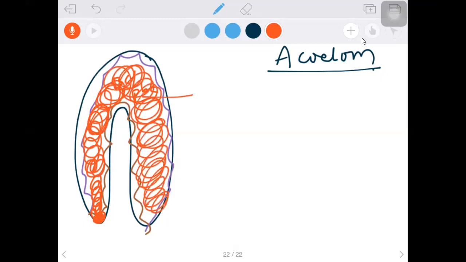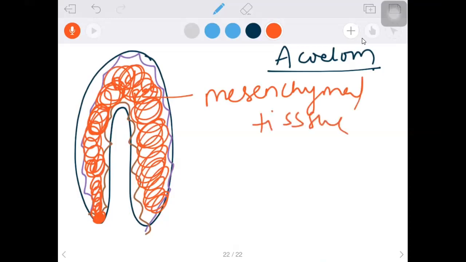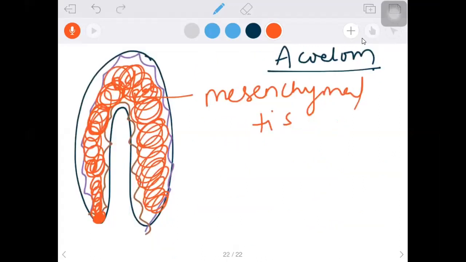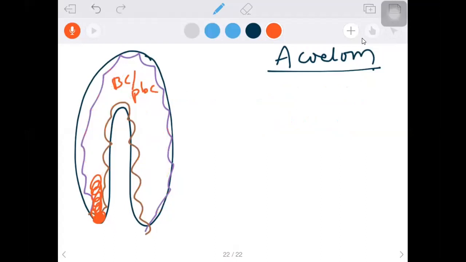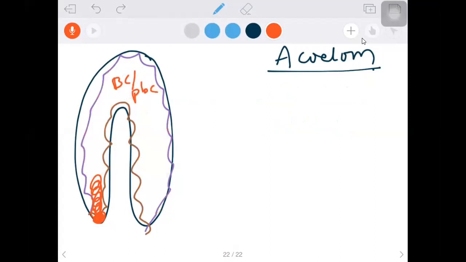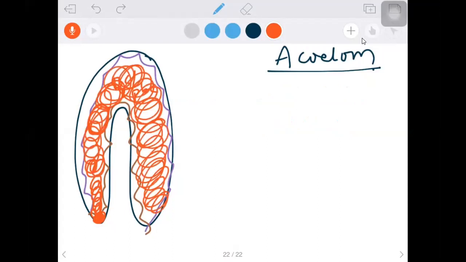Okay, so this blastocele or primary body cavity is even closed by the mesodermal cells. So we call it mesenchymal tissue. So what happened here? At the rim or margin of the blastopore, where ectoderm and endoderm are continuous with each other, mesodermal cells originate, and then the cells divide rapidly and fill the total cavity. Which cavity? The blastocele or primary body cavity, filled by mesenchymal tissue.